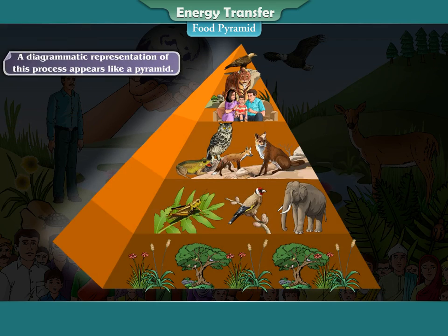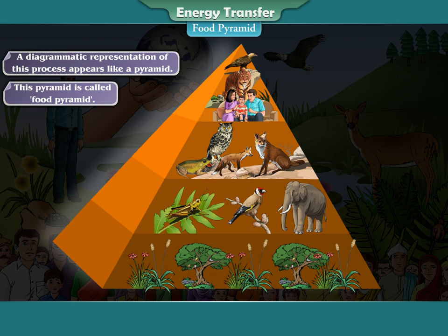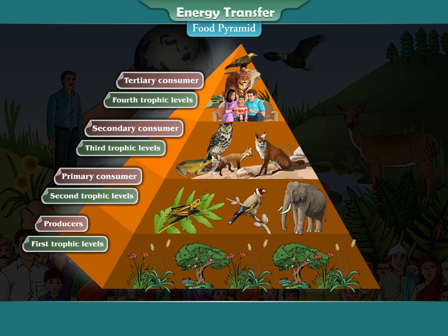A diagrammatic representation of this process appears like a pyramid. This pyramid is called food pyramid. If the number of organisms or quantity of biomass at any level in the pyramid is increased or decreased, it has an effect on the organisms at other levels.